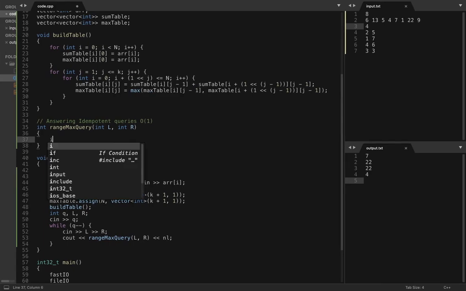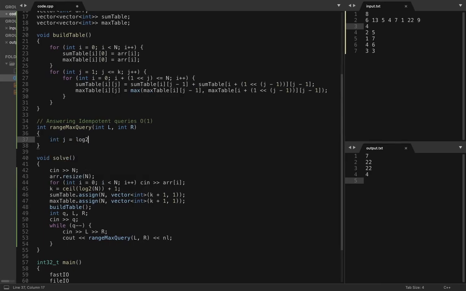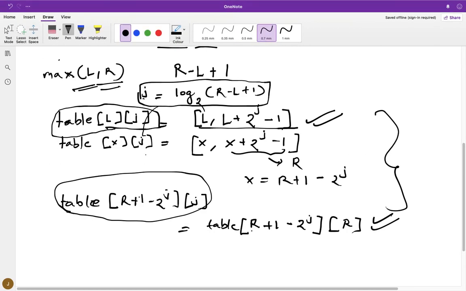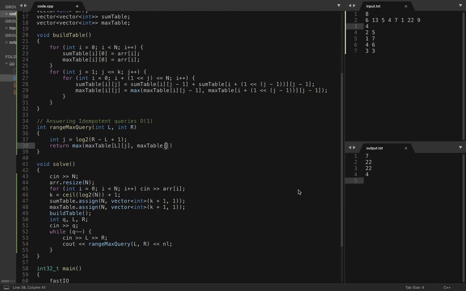So let's call it j, int j equals log 2 of r minus l plus 1, and we have to return the maximum between two values: one starting from L and going up to length 2 power j, and another one from r plus 1 minus 2 power j, going up to length 2 power j, right?